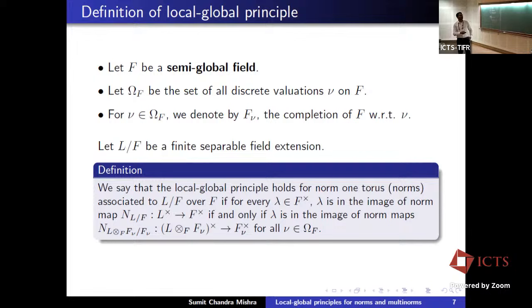Okay, so in case of number fields, we were taking completions with respect to all the absolute values, Archimedean as well as non-Archimedean. So here we are taking all discrete valuations and similarly defining local global principle.